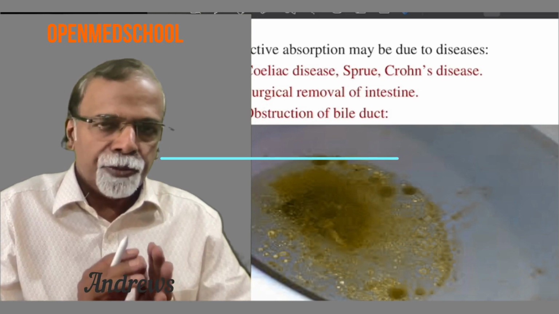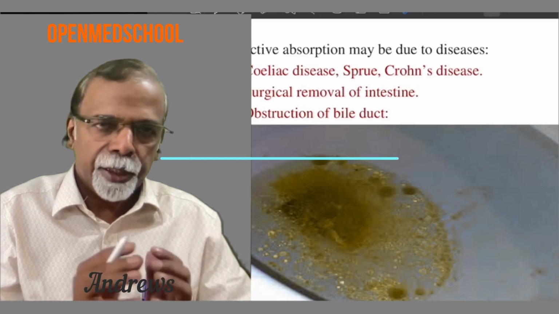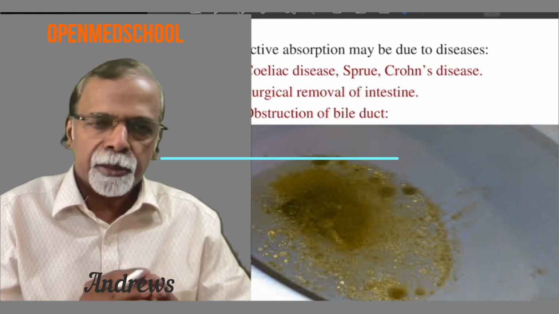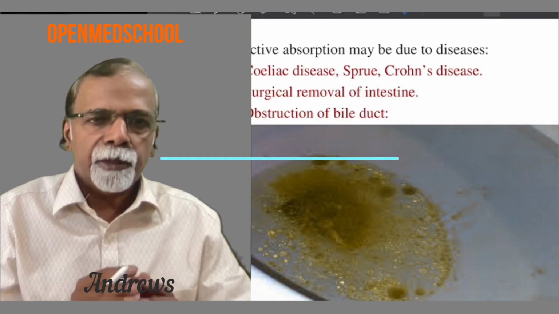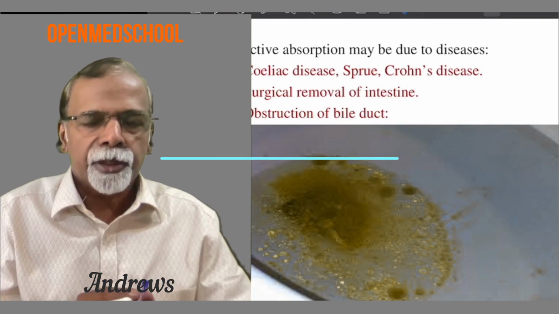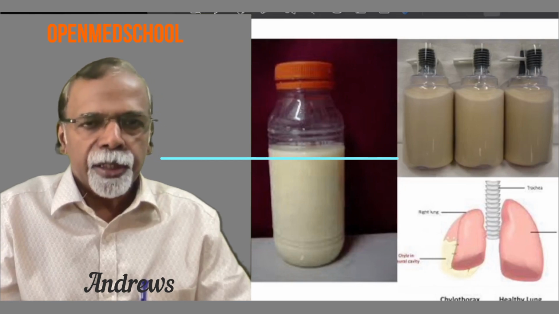And the obstruction to bile will lead on to disorder of digestion followed by absorption defect. As we have already mentioned, the same thing is for pancreatitis or disorders of the pancreas leading on to exocrine pancreatic deficiency.